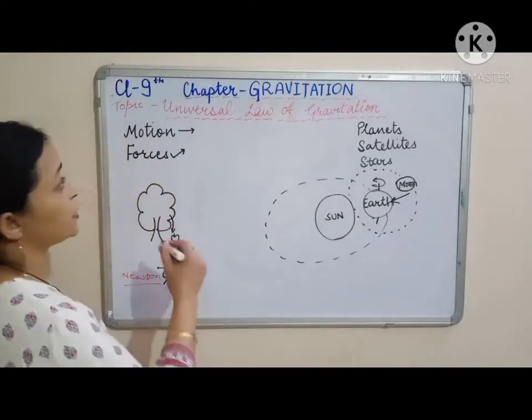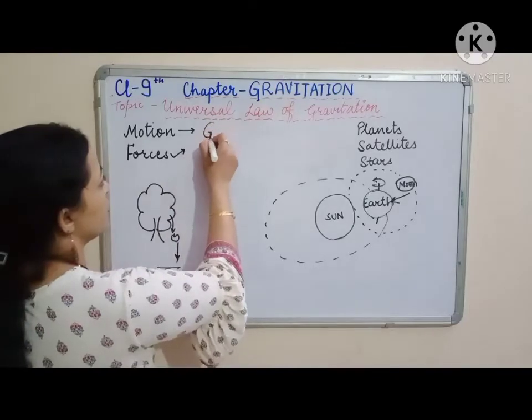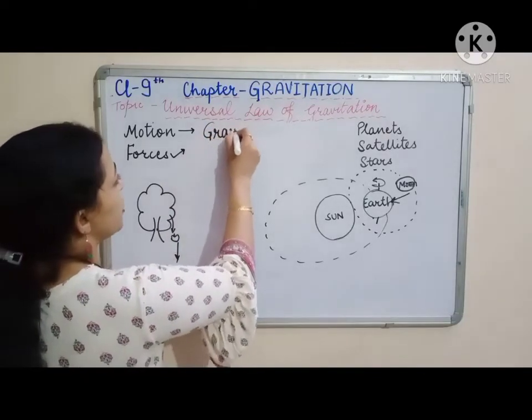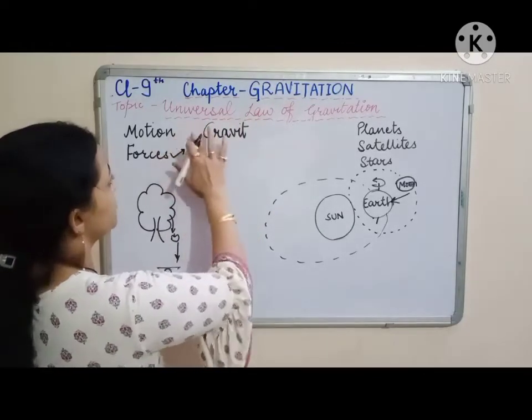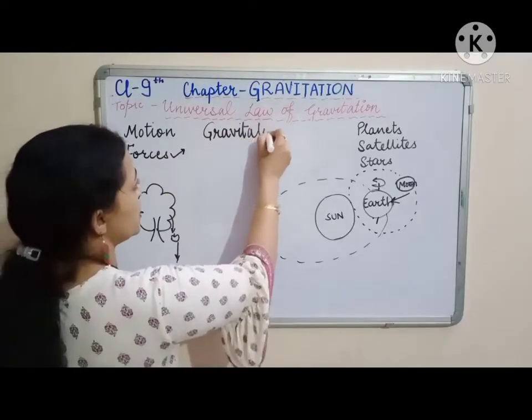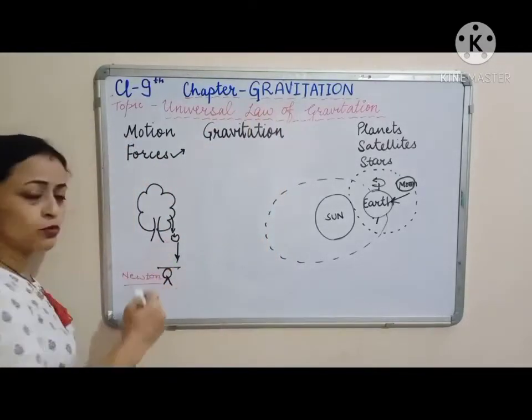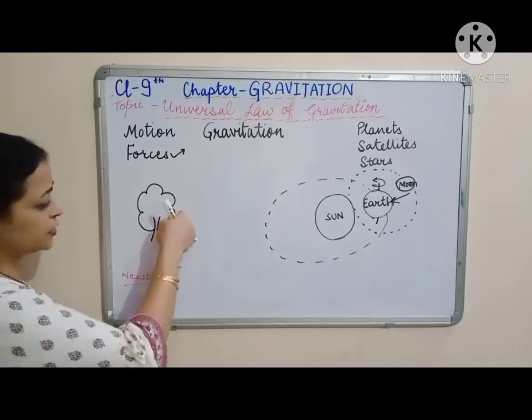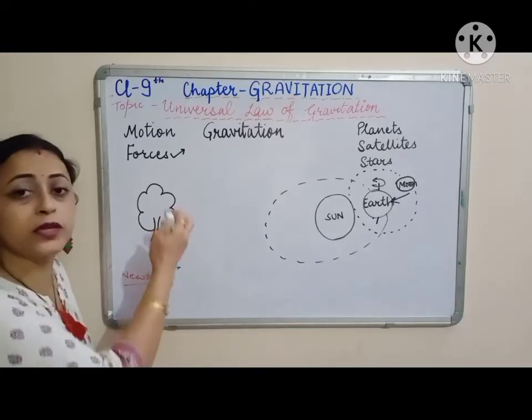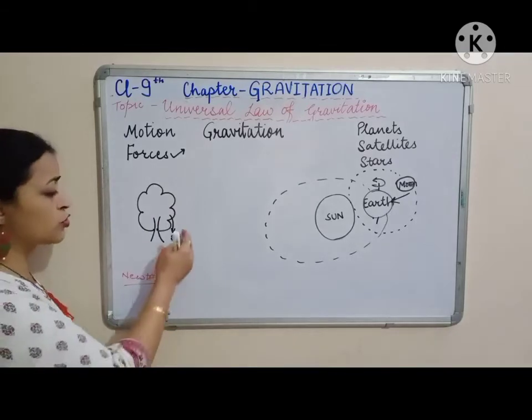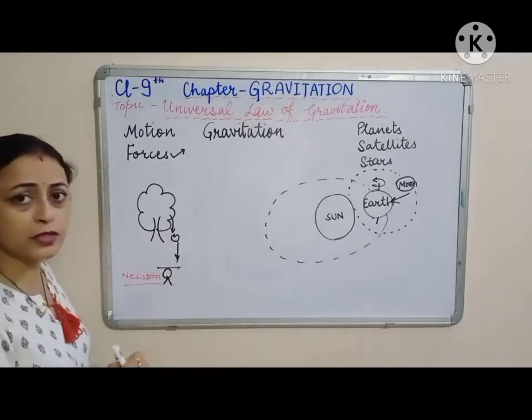See, gravitation है क्या? When Newton studied about gravitation, what he said, अभी हमने पढ़ा ना, उसने ये तो बोल दिया कि apple was coming down towards the earth, it fell under the effect of earth's gravitational pull, कि अर्थ ने उसके ऊपर एक फोर्स लगाया था, that was the earth's gravity.